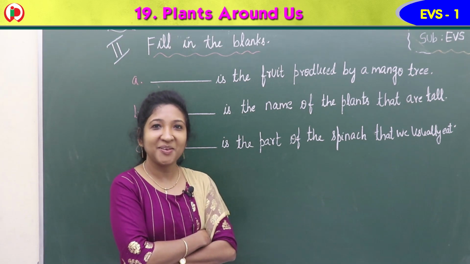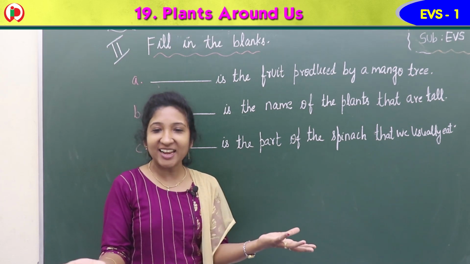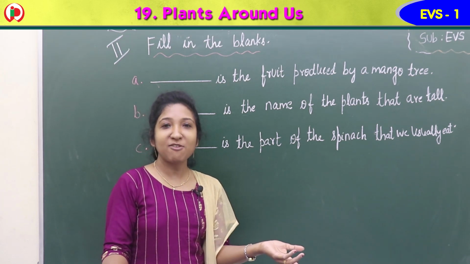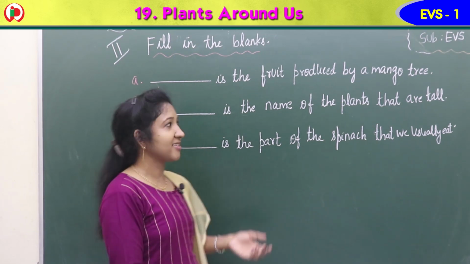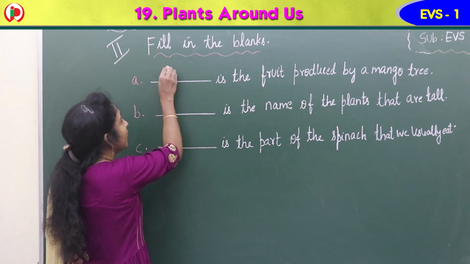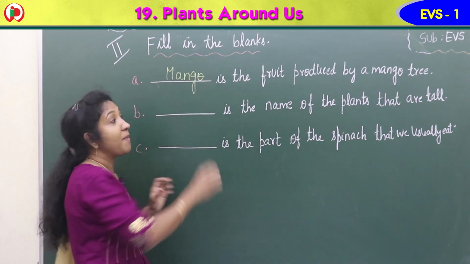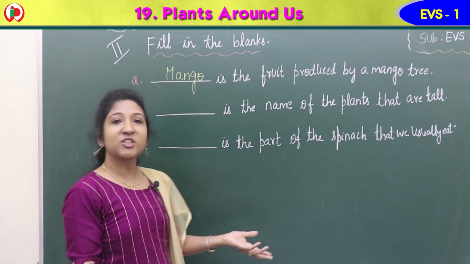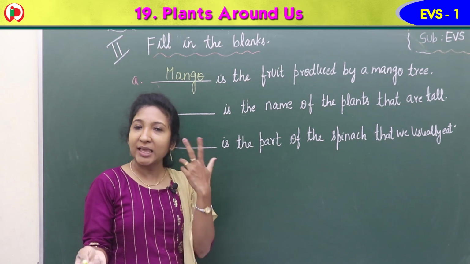Mango only, right? It never produces any other fruit. So, M-A-N-G-O, mango is the fruit produced by a mango tree. So easy, isn't it?